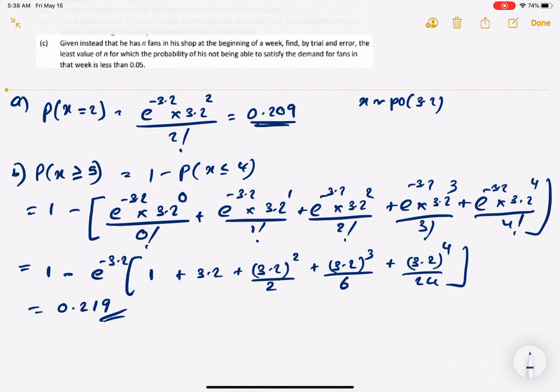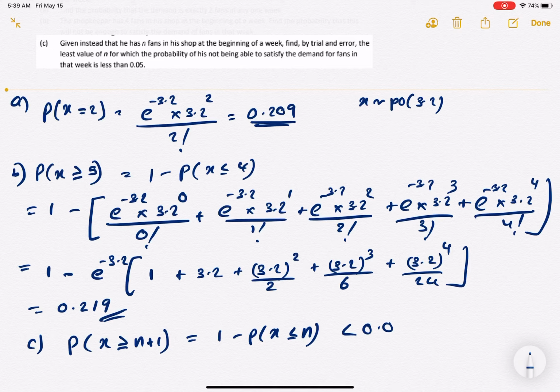Similarly over here, x is greater than or equal to n plus 1. This should be the condition where he is unable to meet the demand. So this is 1 minus the probability of x less than or equal to n, and this should be less than 0.05.